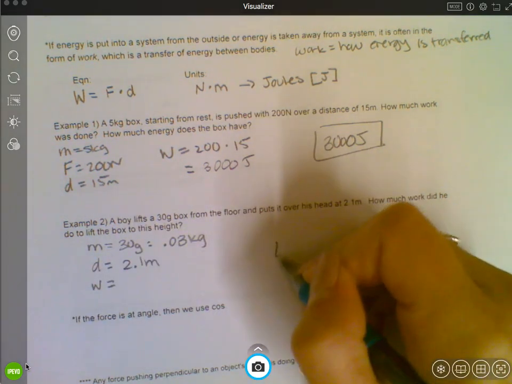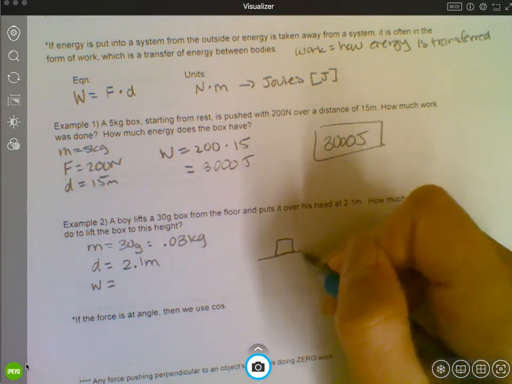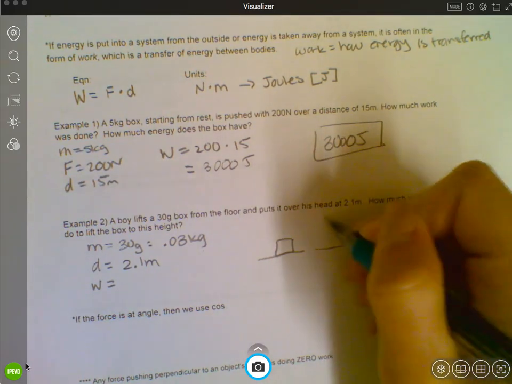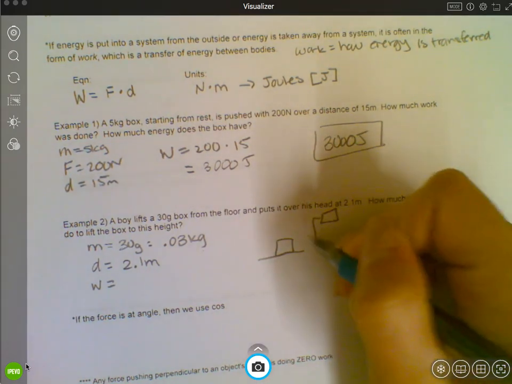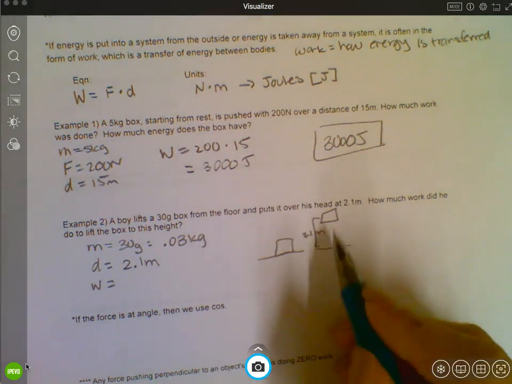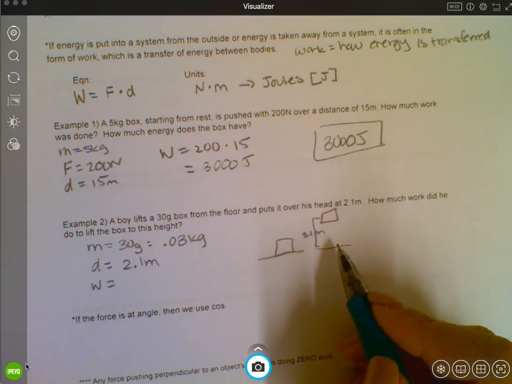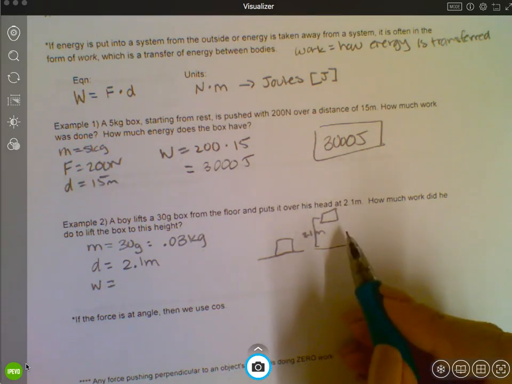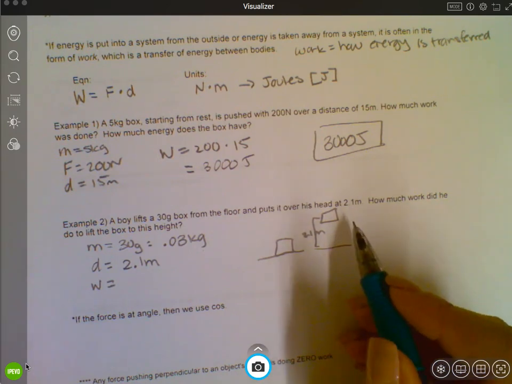Well, if it's on the ground and then you lift it to a height of 2.1 meters, in order to lift that box up, the force you would have to use would be equal to the weight of the box. In order to lift something up, you'd have to push with at least the weight of the box.